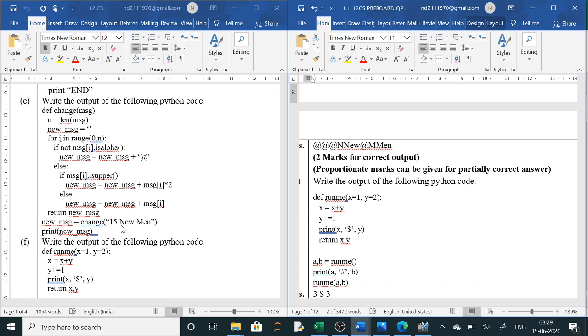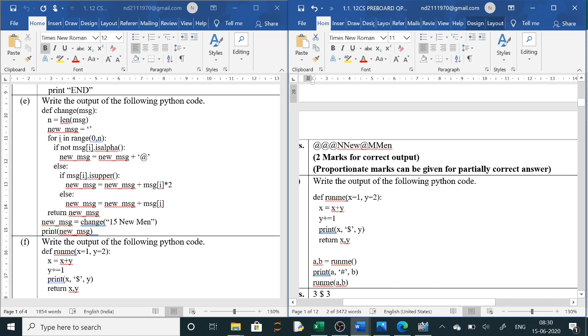Now next n is there. So n is alphabet. Clear? So it will come to else statement. It is uppercase, yes. The n into 2 means 2 times n will be printed. Clear? Next is E. E means it is small letter. So it is alphabet as well as it is small letter. It will come to else statement. As it is, E will be printed, W will be printed. Small letter is not affected. Only for capital letter 2 times it is given, and for digits and space at the rate is given.